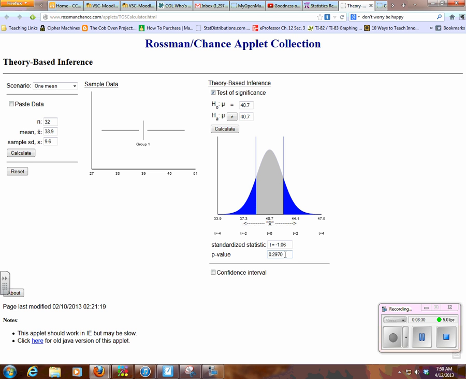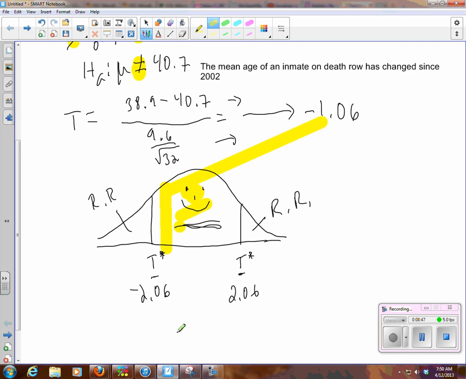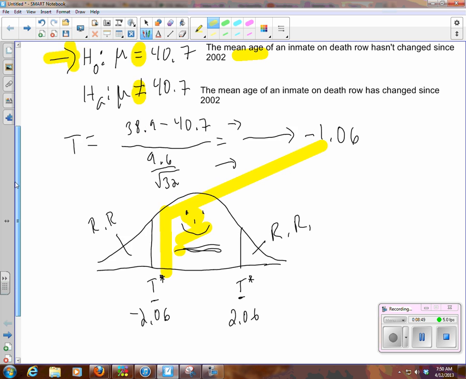And so my p-value is 0.2970, which is a very large p-value. If you think about Sullivan's 5% or less being unusual, this isn't unusual, which again goes along with that same decision of we can't reject the null hypothesis.